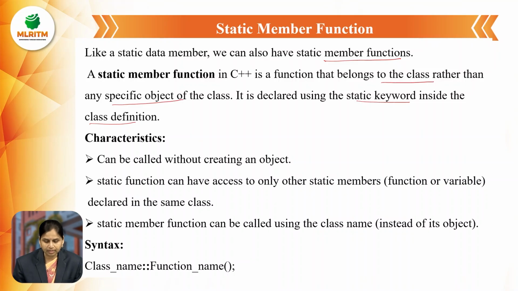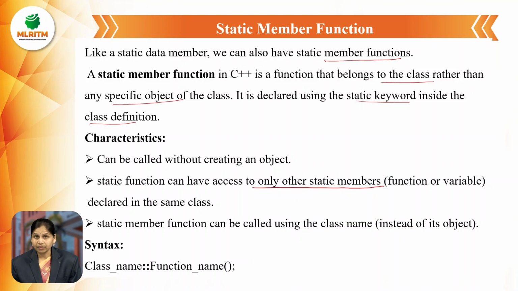Let us see the characteristics. The static member functions can be called without creating an object. We can access the static member functions by using the class name only, but not with objects. A static function can have access to only other static members.